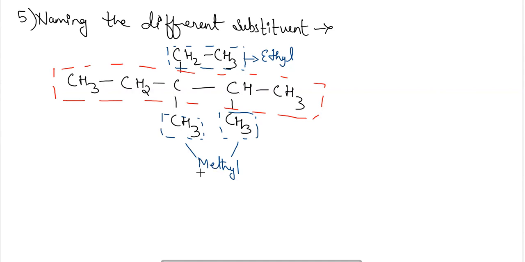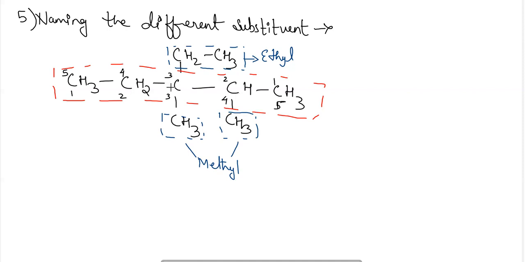Okay, so then the name of this compound will become, first we have to number the compound. For numbering the compound here, we will be starting from the right hand side, 1, 2, 3, 4, 5. Okay, and here below, 1, 2, 3, 4, 5 from the left hand side.